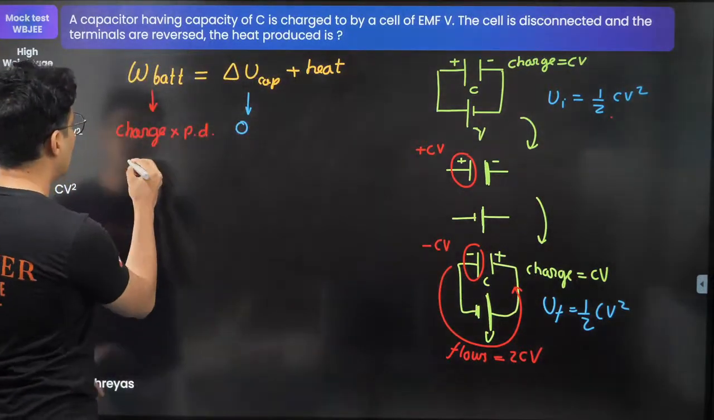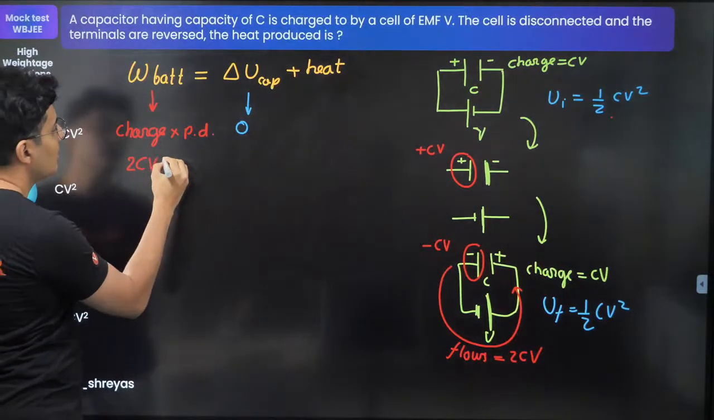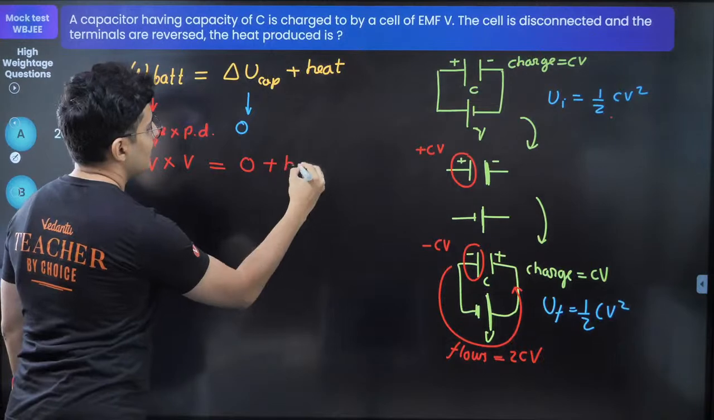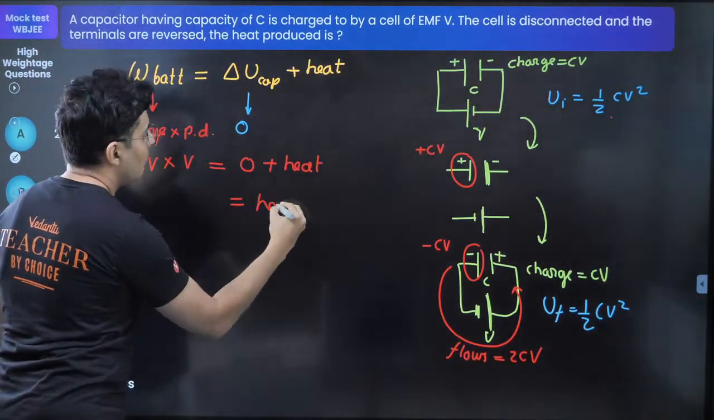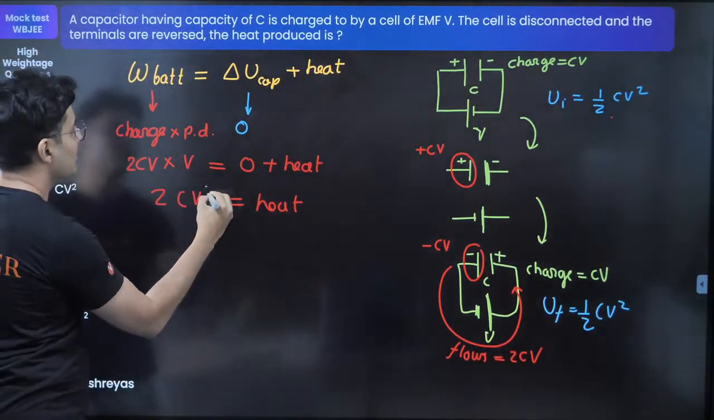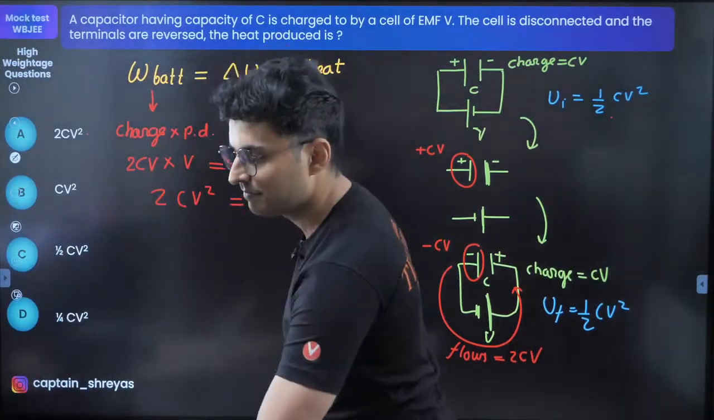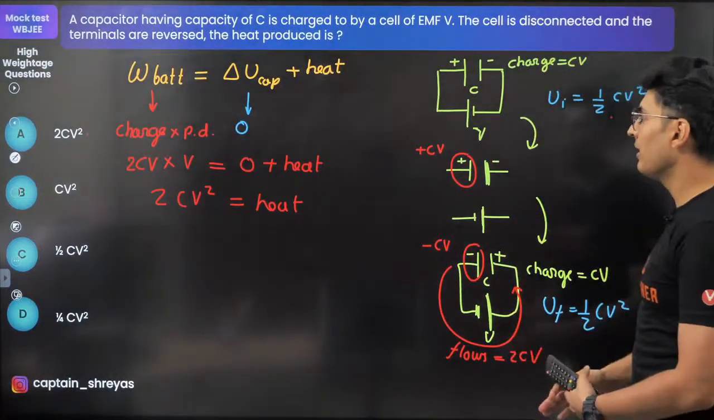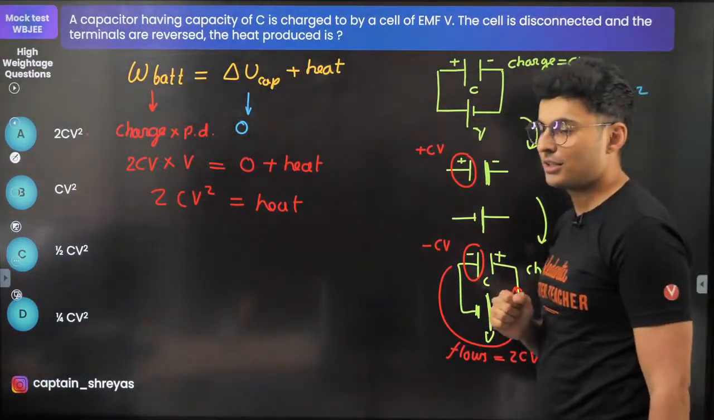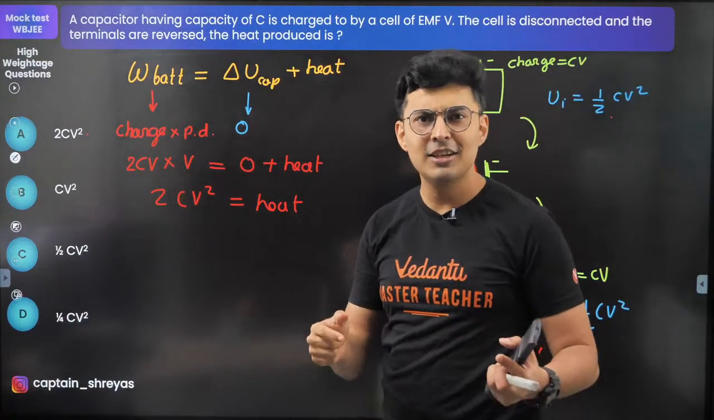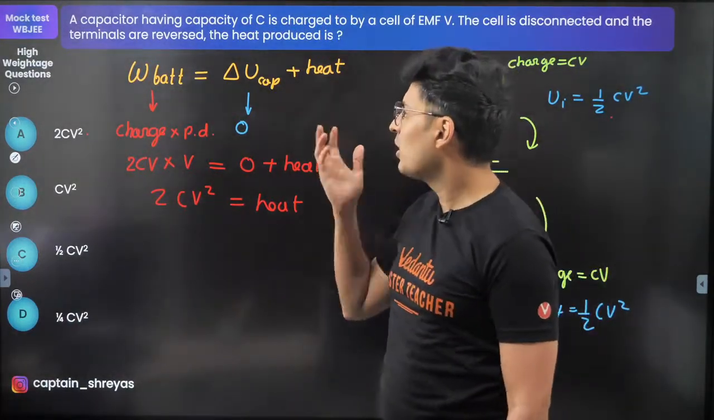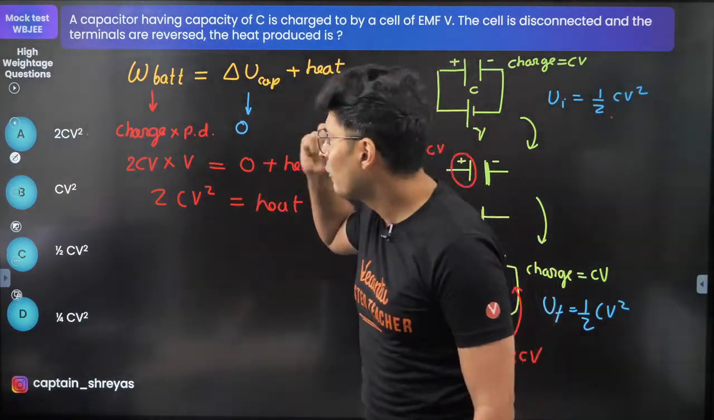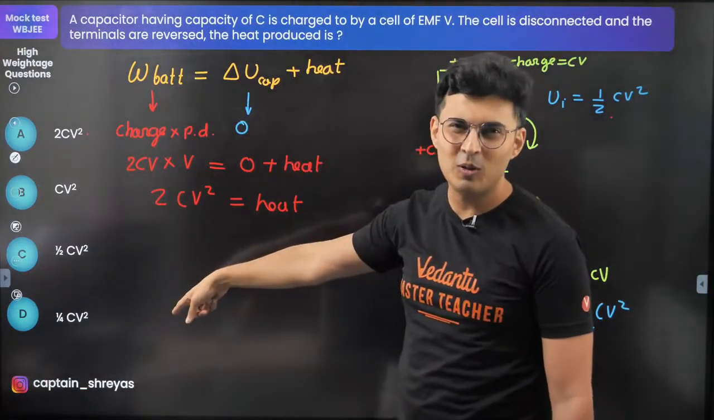So hence the charge which has flown is 2 CV. Potential difference is V, which is equal to 0 plus heat. Therefore, the amount of heat will be 2 CV square, which is option A, of course. Yes, option A. Many students fail to realize that potential energy did not change. And students who realize this also think, oh, potential energy did not change, so why will there be energy loss? They will look for 0 option. Actually, I should have put 0 also.